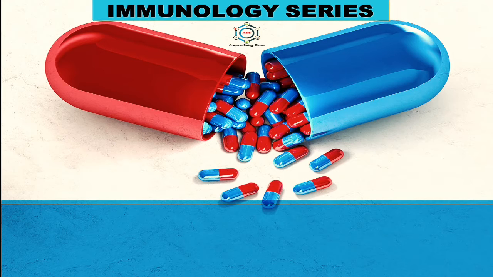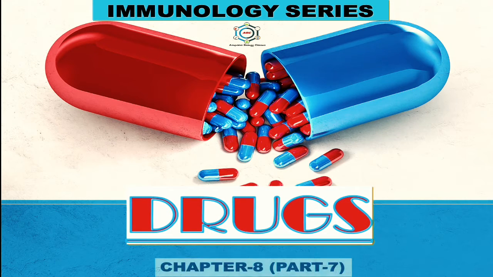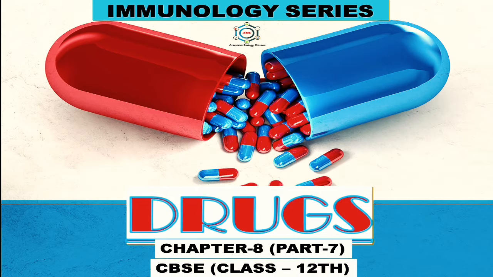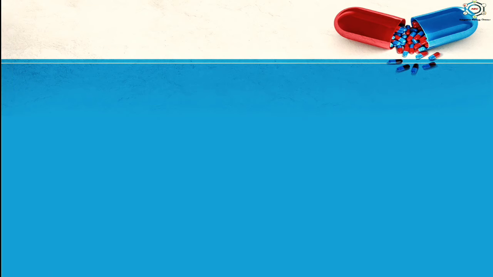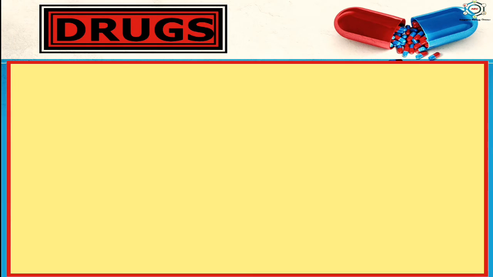In this immunology series, today our topic is drugs, which is taken from chapter 8, part 7 of CBSE class 12th. Now, let's come to the topic. The first question is, what is a drug?